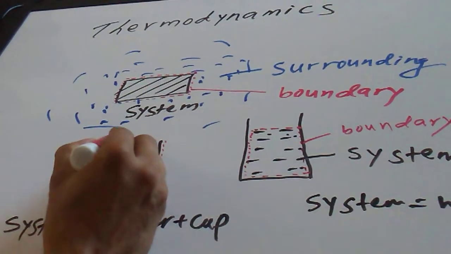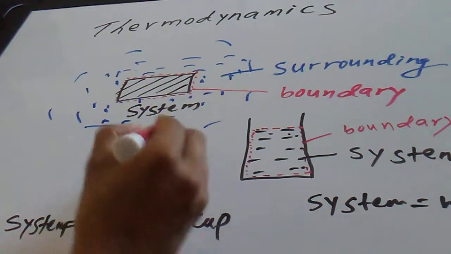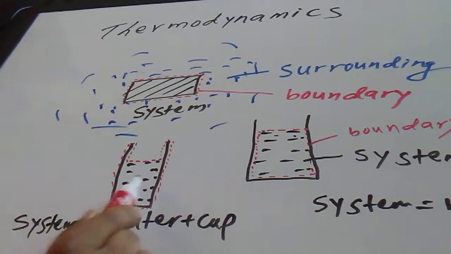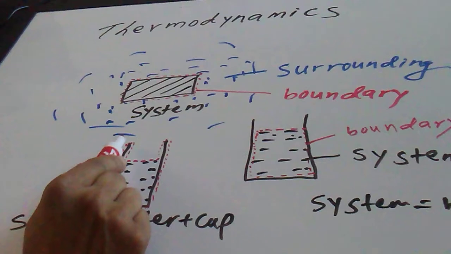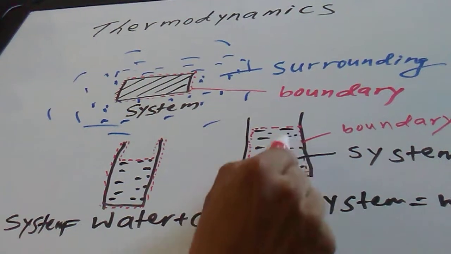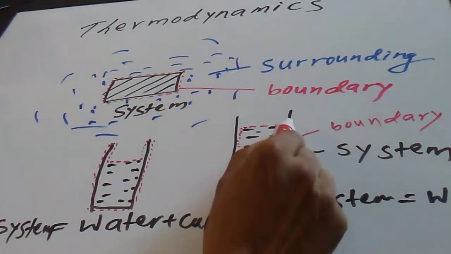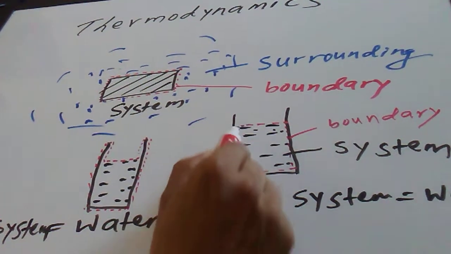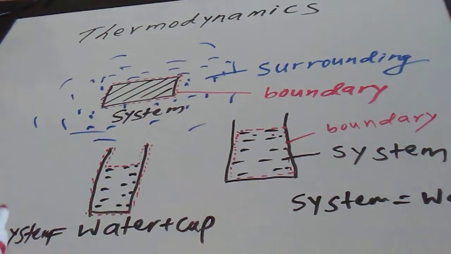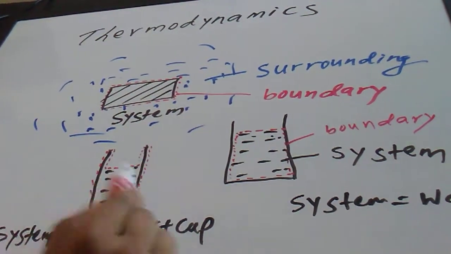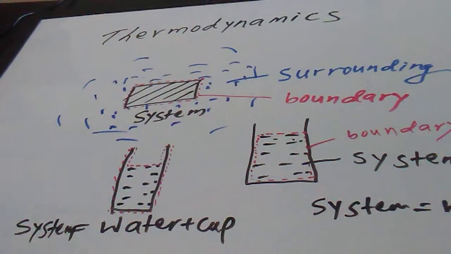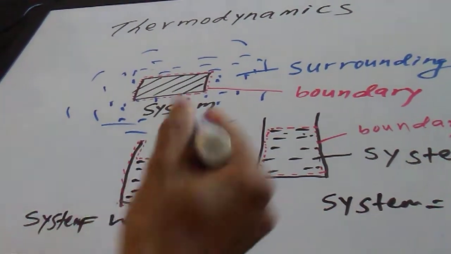This is the boundary line because we want to study water and cup together. So in this case, water and cup together is the system, and the boundary line is this dotted red line here. In the other case, only the water inside the cup is the system, so the boundary line is right here, separating the water from the cup and the air. So this is the boundary line in this case, and that is the boundary line in the other case.